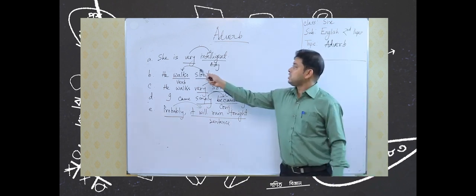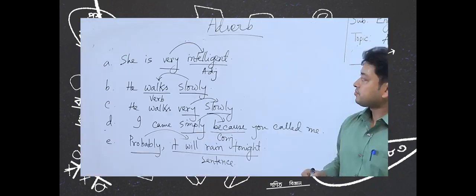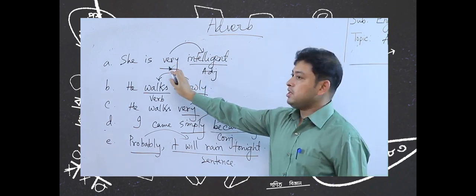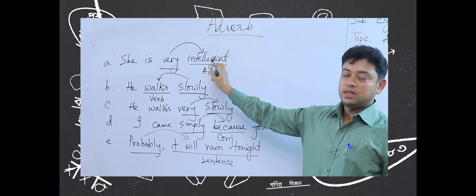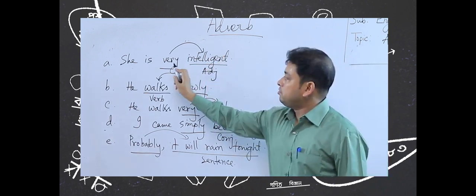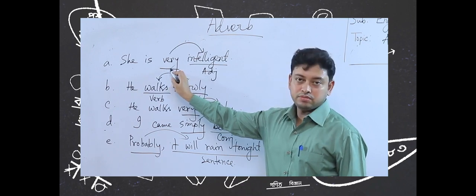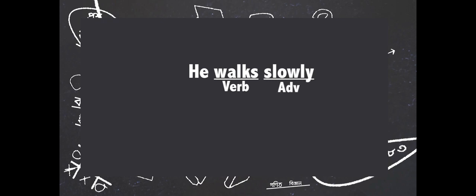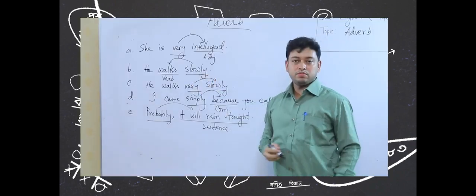Number 1 is, she is very intelligent. In this sentence, very is modifying the word intelligent. That is why, as intelligent is an adjective, very becomes an adverb, because it is modifying an adjective. Another is, he walks slowly. Here the word walks is a verb. Now, the verb is being modified by slowly, that is why slowly is an adverb.